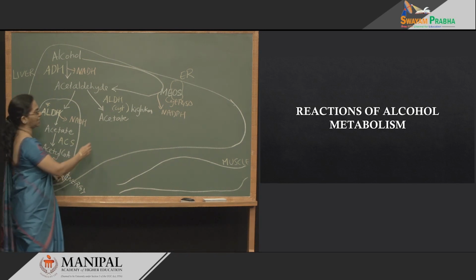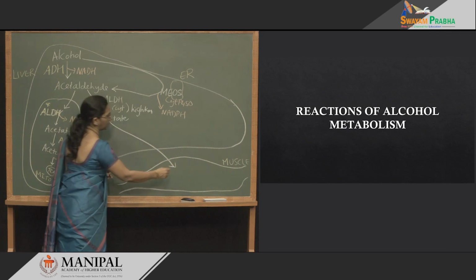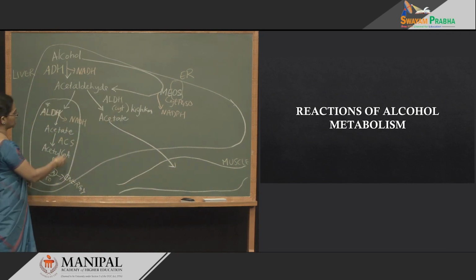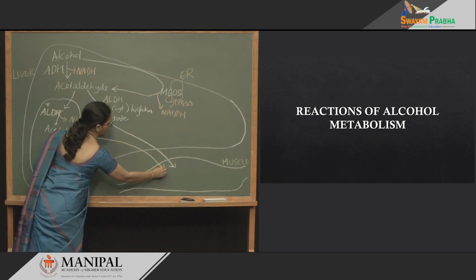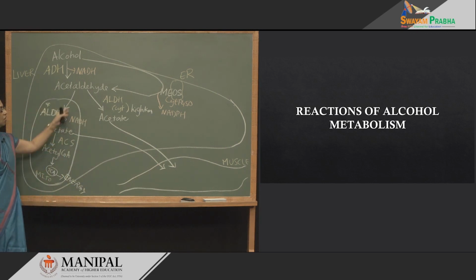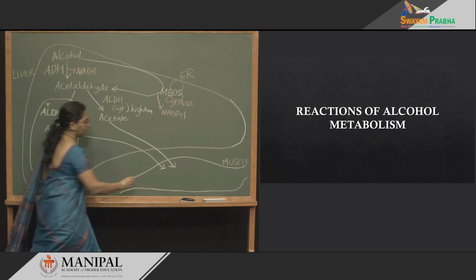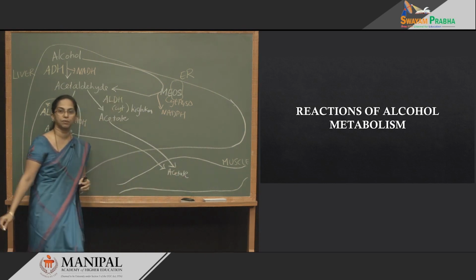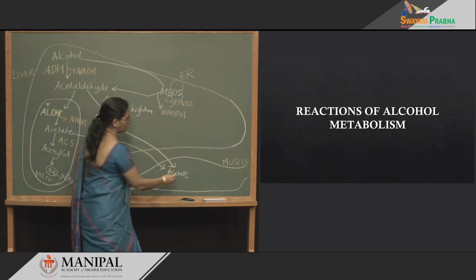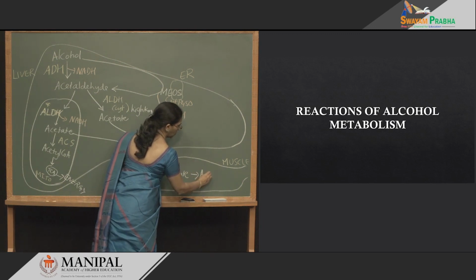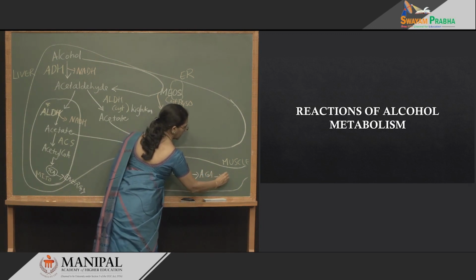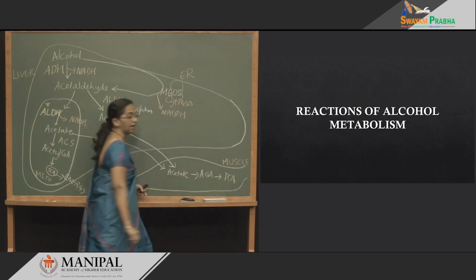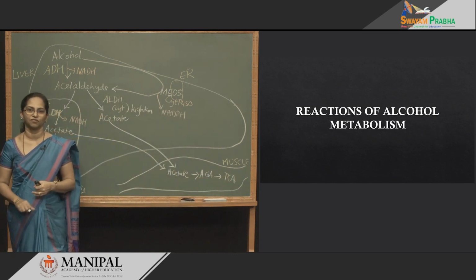So, what are we going to do with the acetates? That acetate can be picked up by the muscle. So, this acetate either from the mitochondria or the cytosol will enter the blood and come to the muscle, and muscle will convert this to acetyl-CoA and send it to the TCA cycle, and that is how muscle will also get lots of energy.